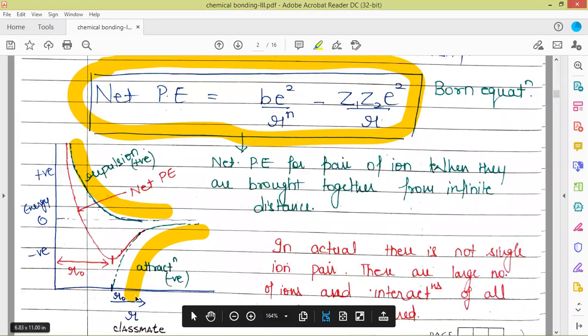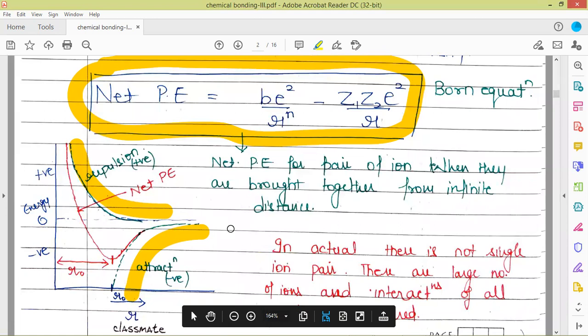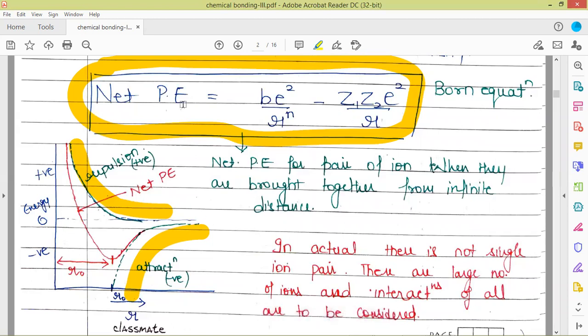On the x-axis, r is increasing, that is distance. With increase in r, the attraction value decreases on the negative side. It becomes lesser and lesser negative with increase in r, because the potential energy is inversely proportional to the distance.